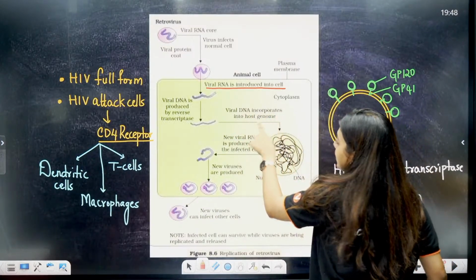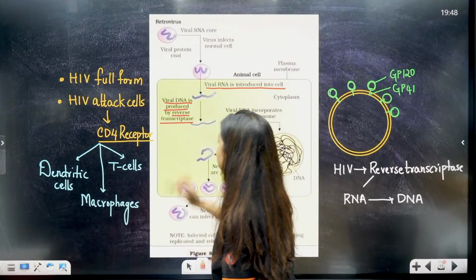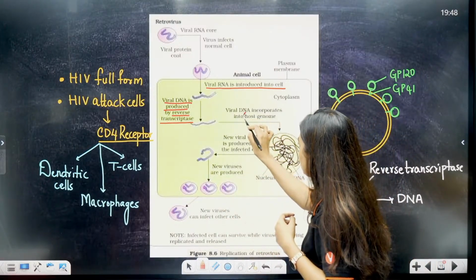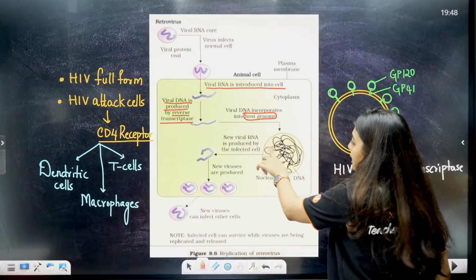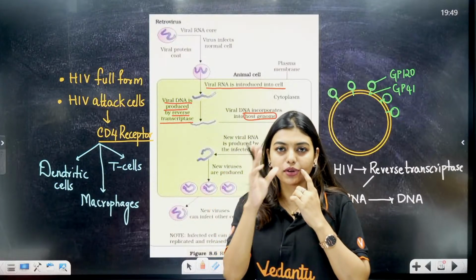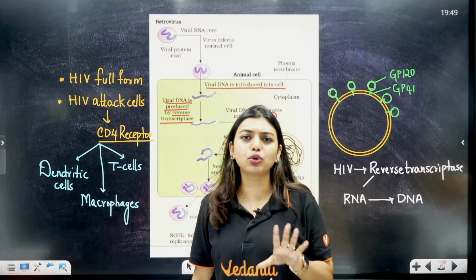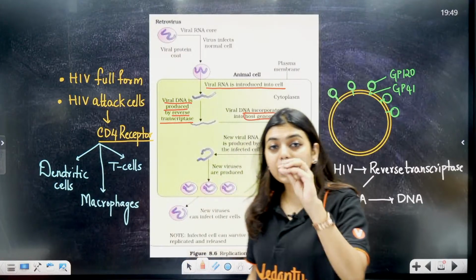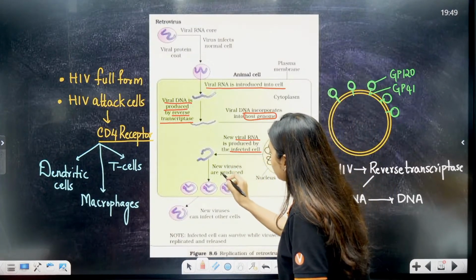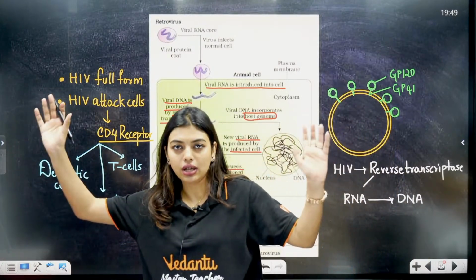Viral DNA incorporates into the host genome. Here you see, viral DNA is produced by reverse transcriptase. Viral DNA will now be introduced into our host cell, into the host genome. Inside the cell, the central dogma, all of you remember, no? DNA to mRNA, mRNA to protein. So inside, it will tell the host, you make my proteins, you make my RNA. So viral RNA will come out. New viral RNA is produced by the infected cells, and that will lead to the production of new viruses, and new viruses will go and continue the multiplication.